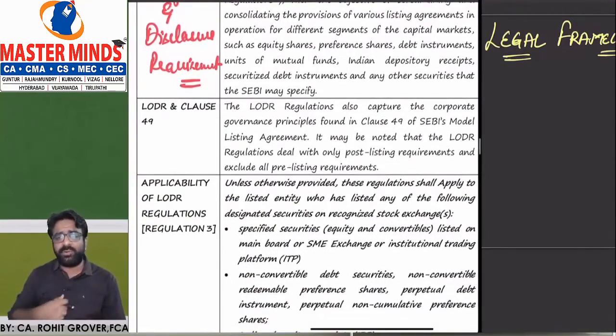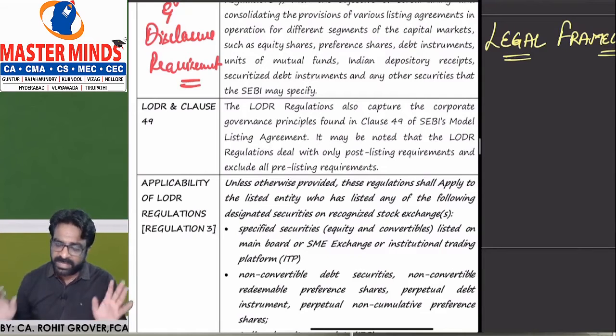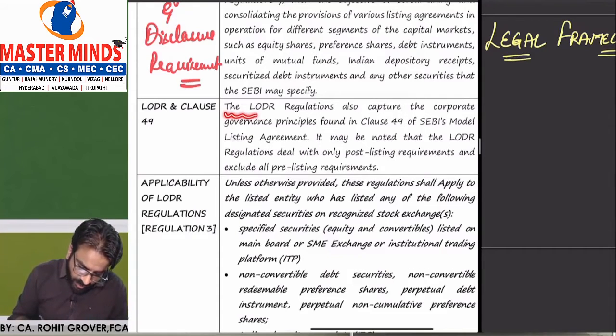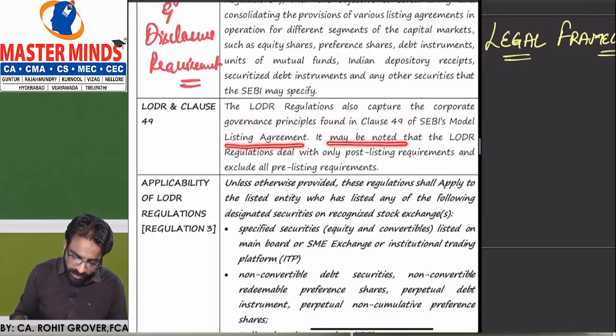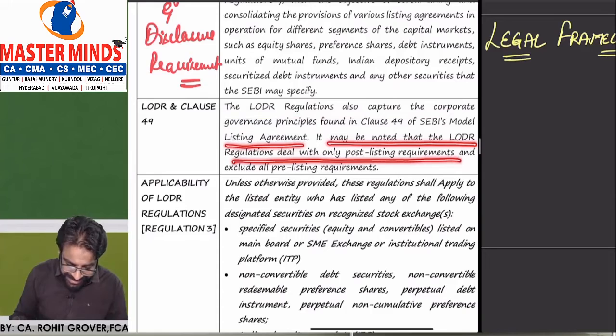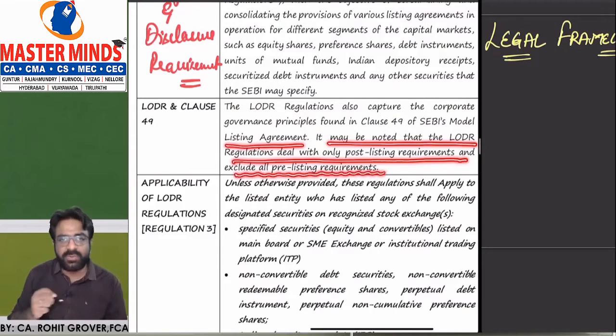Now as I already told you, LODR is basically a replacement of what? It is a replacement of clause 49 listing agreement. Now see, LODR regulations also capture the corporate governance principles found in clause 49 of SEBI's model listing agreement. It may be noted that LODR regulations deal with only the post listing requirements and exclude all the pre listing requirements.